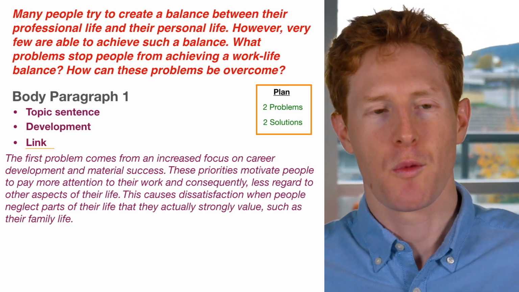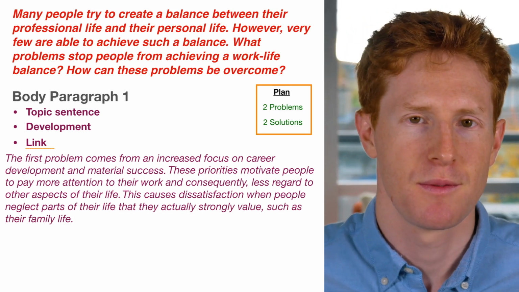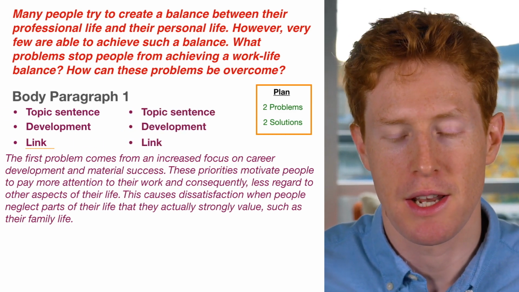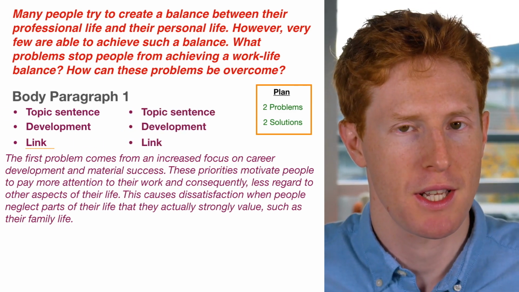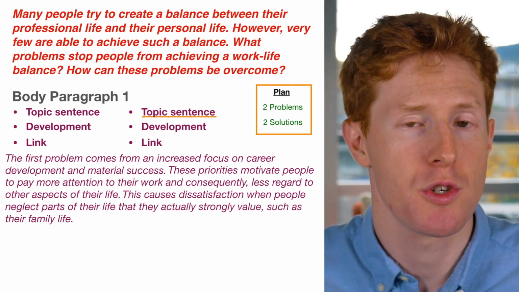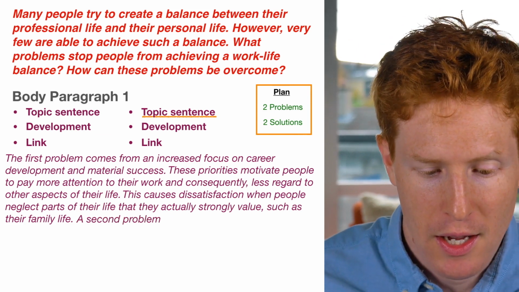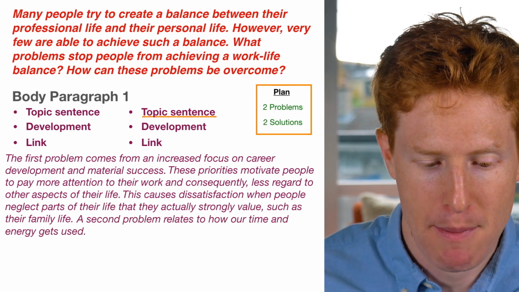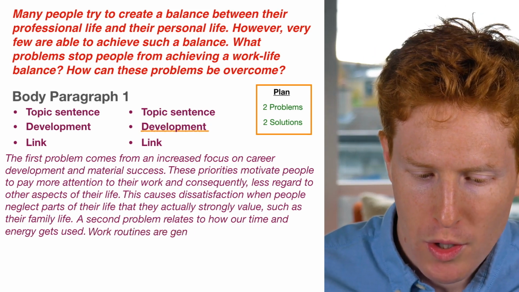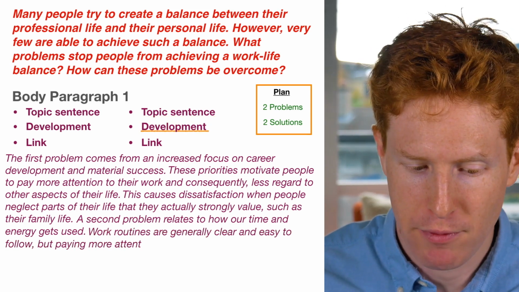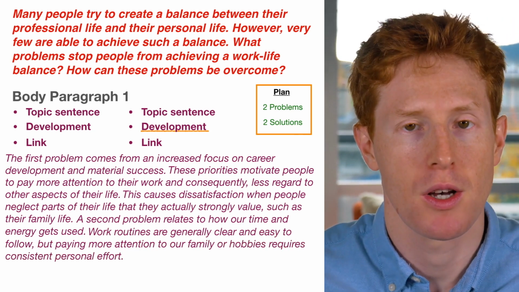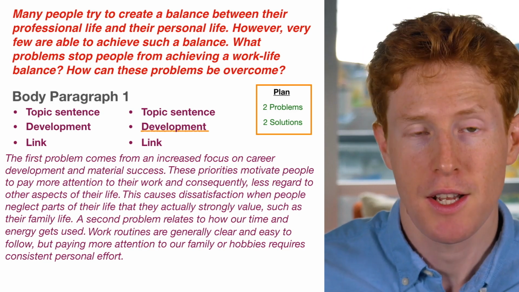Okay, so we've fully developed this idea, we've fully developed this first problem, and now it's time to mention the next problem. So again, we've got the topic sentence, development, and link. We start with the topic sentence, which introduces our idea. A second problem relates to how our time and energy gets used. Development. Work routines are generally clear and easy to follow, but paying more attention to our family or hobbies requires consistent personal effort. Okay, let's finish with a link.